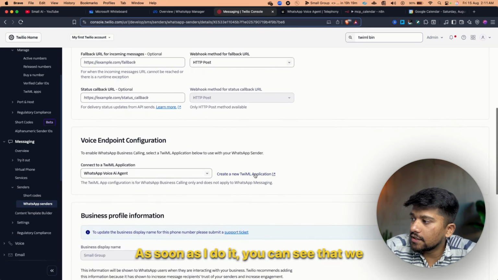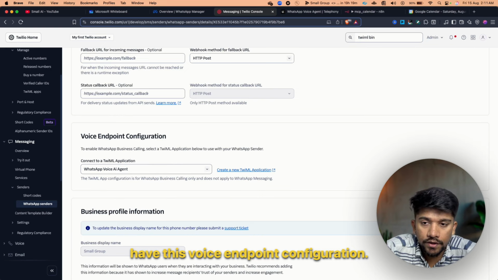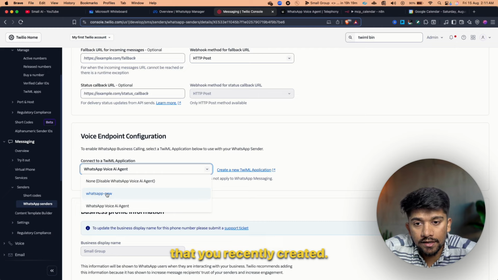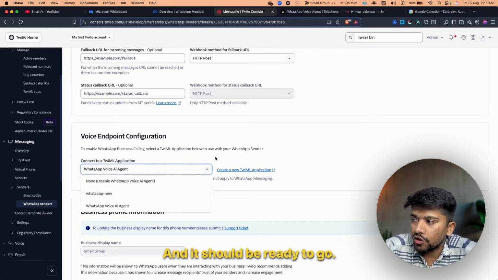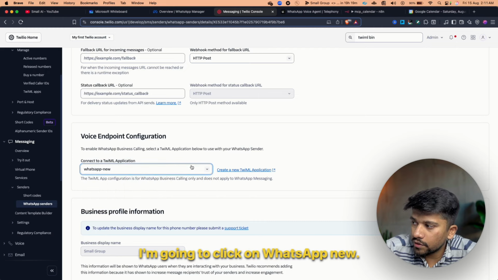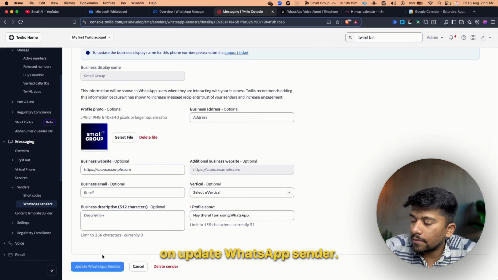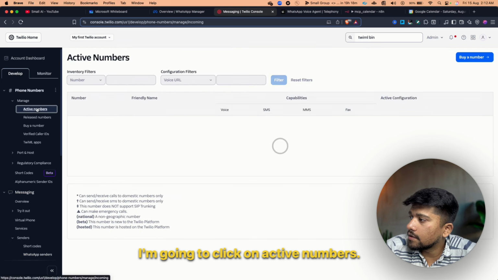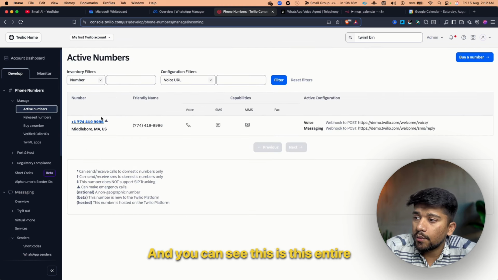As soon as I do it, you can see that we have this voice endpoint configuration. In this, you just have to select the app that you recently created, select the same app, and it should be ready to go. I'm going to click on WhatsApp new, and click on update WhatsApp sender. Perfect. So now it's ready to go. I'm going to click on active numbers, and you can see this entire WhatsApp number is active.